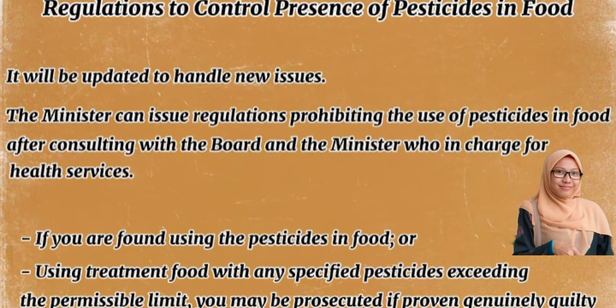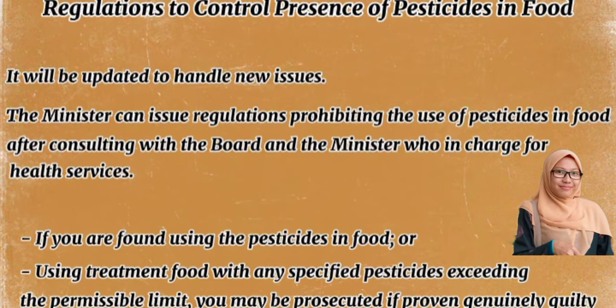There are regulations to control the presence of pesticides in food. It will be updated to handle new issues. The minister can issue regulations prohibiting the use of pesticides in food after consulting with the board and the minister in charge of health services. Using pesticides in food, or treating food with any specified pesticides exceeding the permissible limit, may be prosecuted